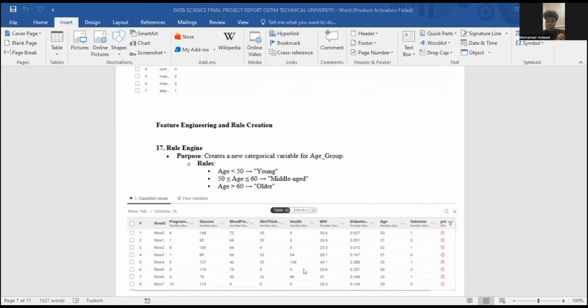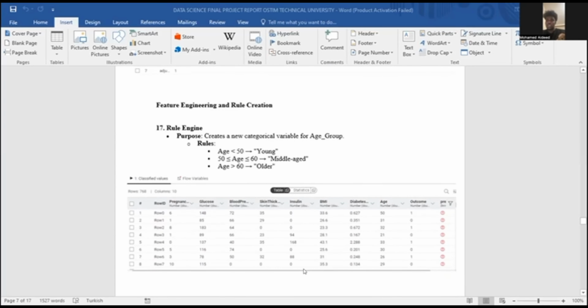The overview of our project was age, glucose, BMI, and outcome. Those were the four things that we used for the project overview. As my friends mentioned, we use a CSV reader, missing value handling, and column filtering. Last but not least, we use exploratory data analysis, EDA, to gain insights through descriptive statistics and visualizations.